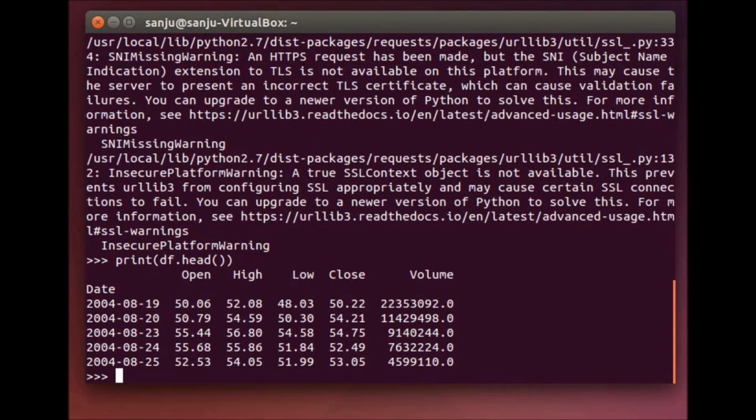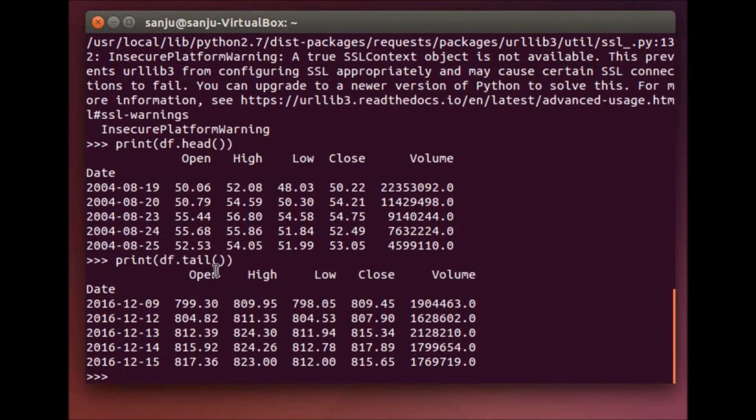If we look at the current data, we have data till yesterday, and it has gone to $817.36 per stock for Google.